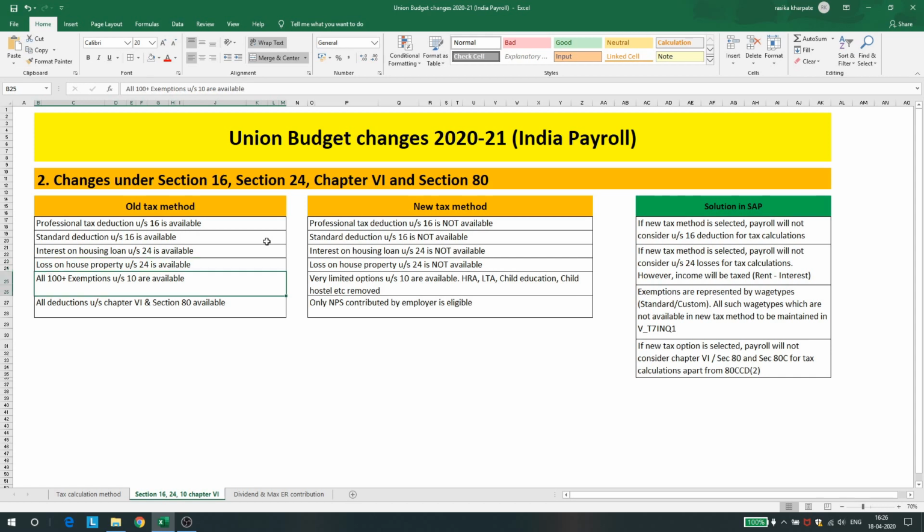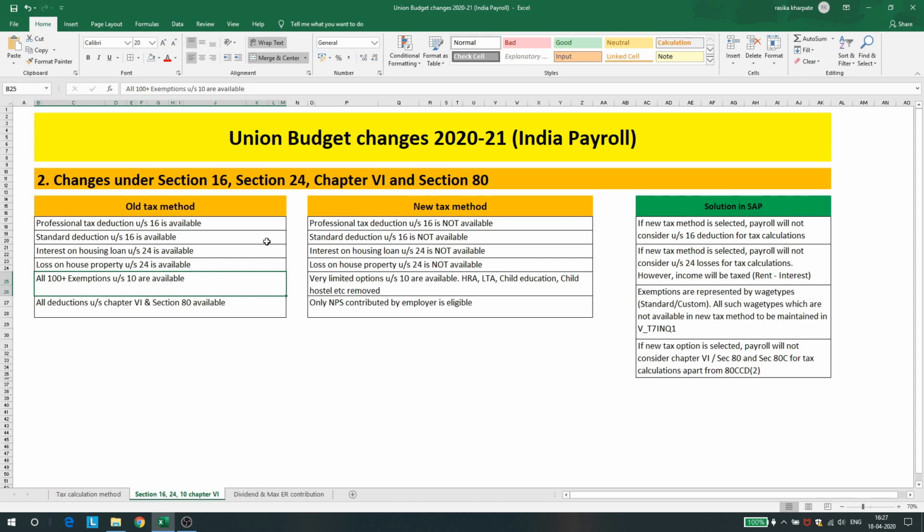So what about section 10? We spoke about section 16 and 24. Section 16 and 24 are completely removed from the new tax method, but are still available for the old tax method if the employee opts so. So what about section 10? In section 10, as we know, there are many exemptions, around 100 plus exemptions available as per the Income Tax Act for section 10. All the exemptions are continued for the old tax method if the employee is opting for the old tax method. However, if the employee is opting for the new tax method, very limited options are available.